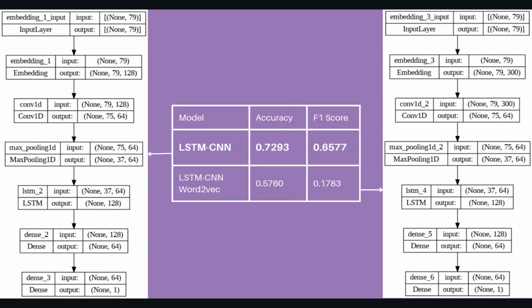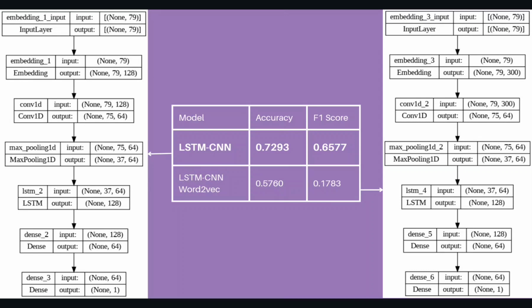The performance of these models is as follows. The LSTM CNN model, which doesn't have word-to-vec embedding, gave an accuracy of 0.729 and F1 score of 0.657, whereas LSTM CNN with word-to-vec embedding gave an accuracy of 0.576 and F1 score of 0.178. These numbers help us conclude that word-to-vec embeddings are of no asset to the models.